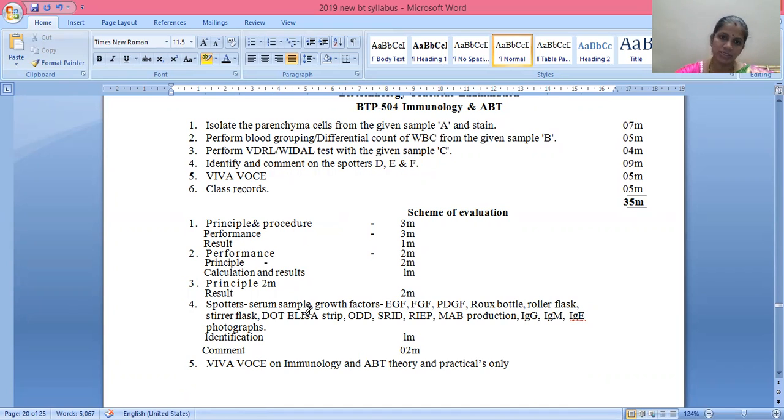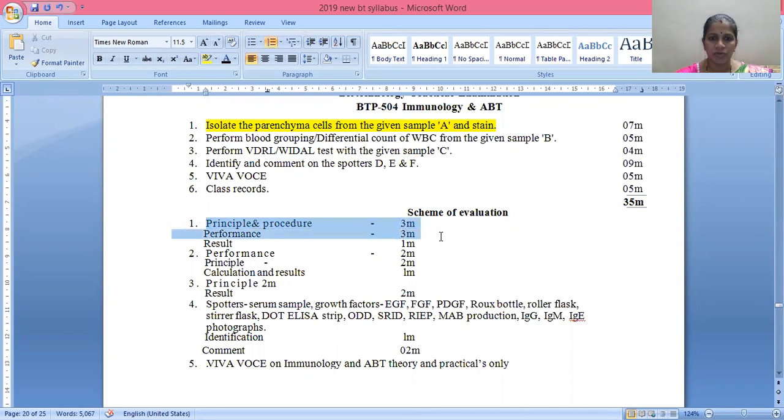Once you isolate, you need to focus under the microscope and call the examiner for the observation. This carries 7 marks. Principle and procedure 3 marks, performance 3 marks, result 1 mark.